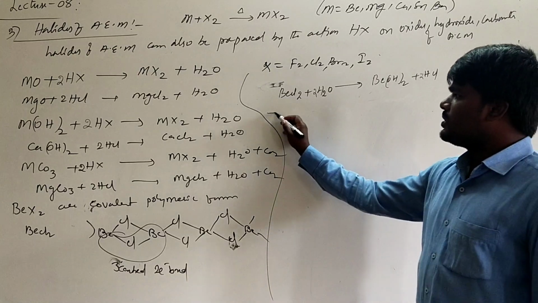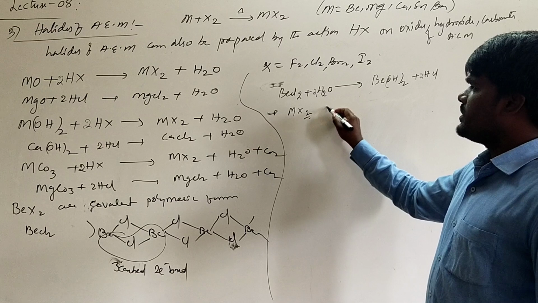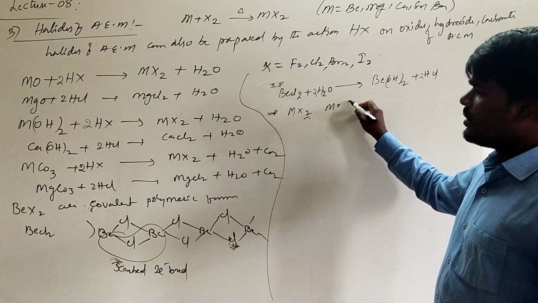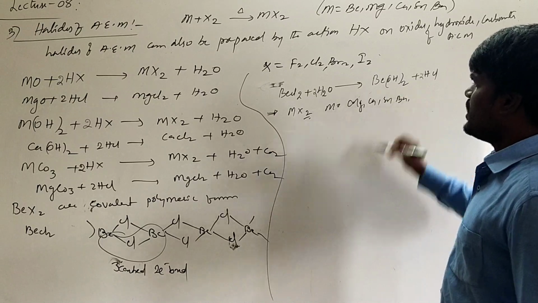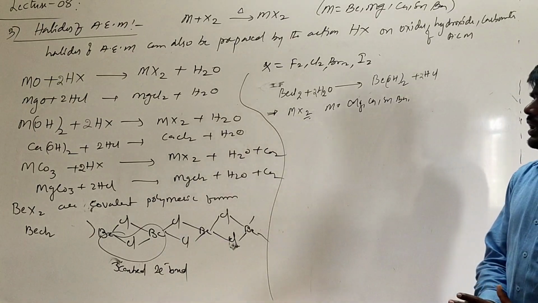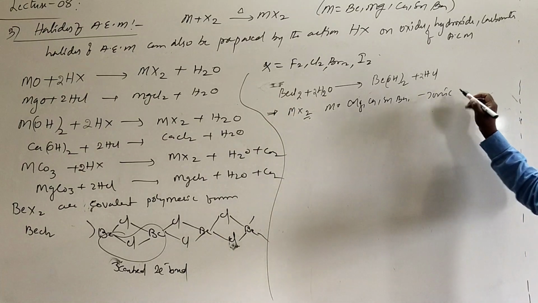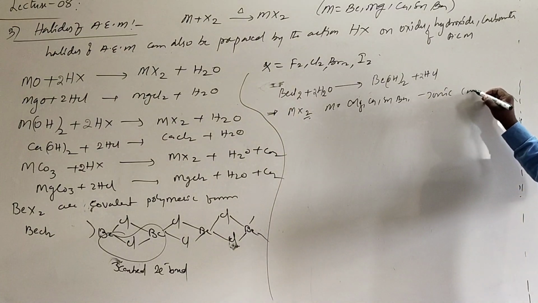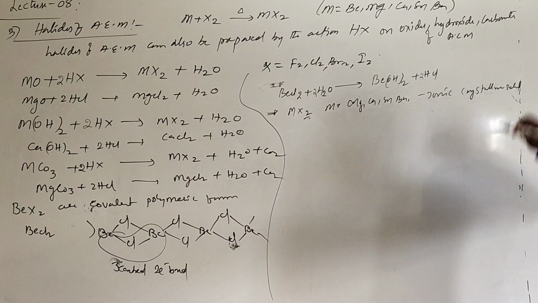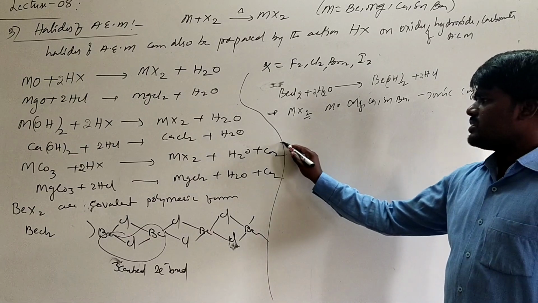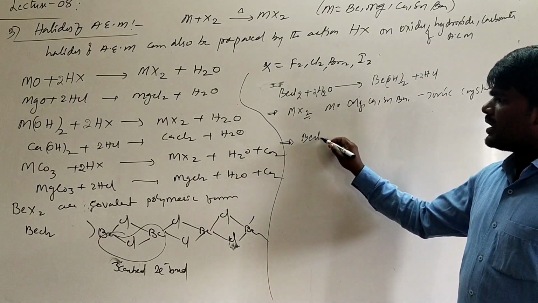And if you are talking about the halides of other metals, where M will be magnesium, calcium, strontium, barium, the halides of alkaline earth metals other than beryllium will be ionic in nature. They are generally crystalline. They are ionic crystalline solids, right? One more important property of beryllium chloride is that